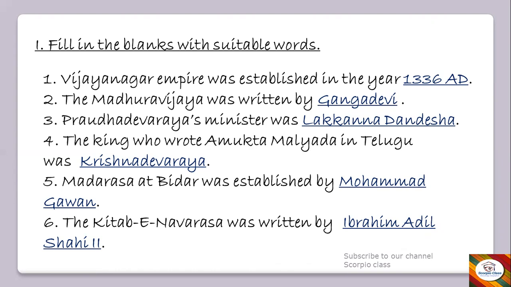Next, Madrasa at Bidar was established by dash. It's Muhammad Gawan. Okay. Next, the Kitab-e Navrasa was written by dash. So it is Ibrahim Adil Shahi the second. Okay. So these are the fill in the blanks with the answers.